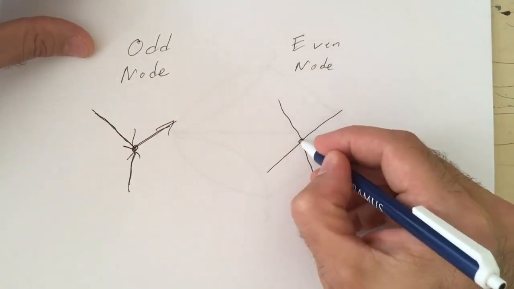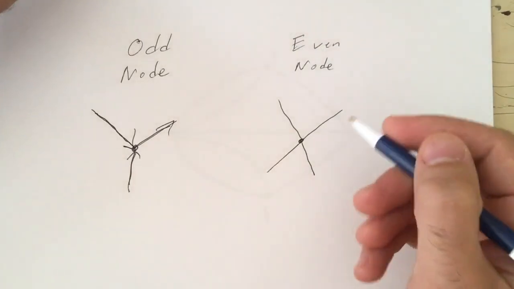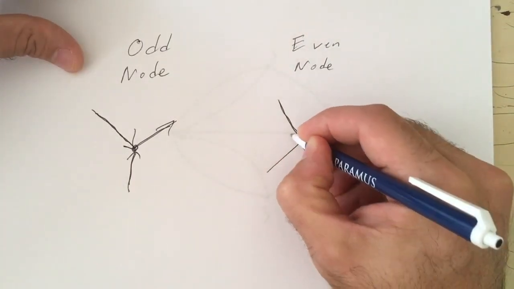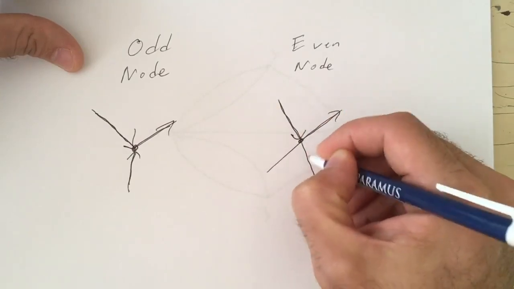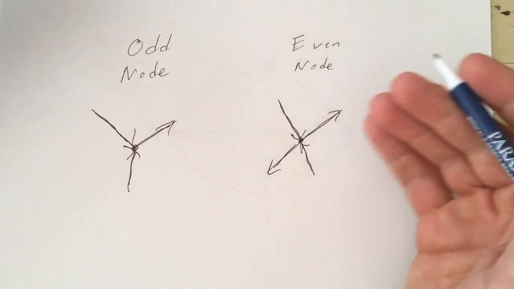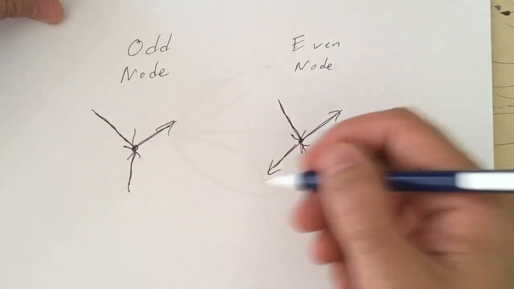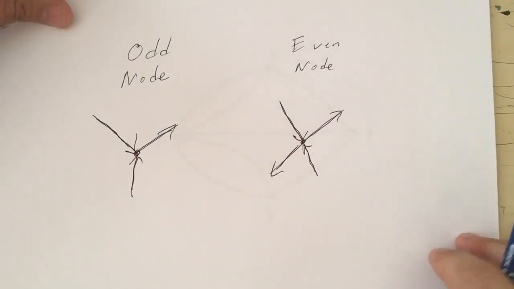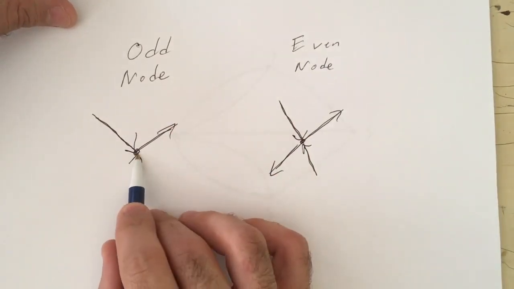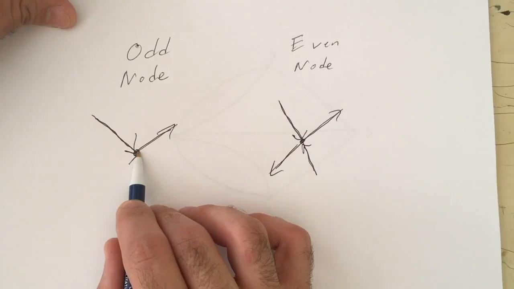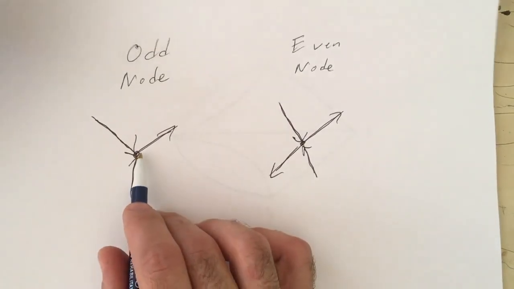For this even node, so any point that has an even number of lines coming to it, if I don't start here, then I can come and go away and then come back at some point and go away again. So for an even node, I don't have to start at that node. I can start and end away from it. Right. And so what I realize is that if I have odd nodes, I have to start and end at those odd nodes. And that means I can't have any more than 2 odd nodes.